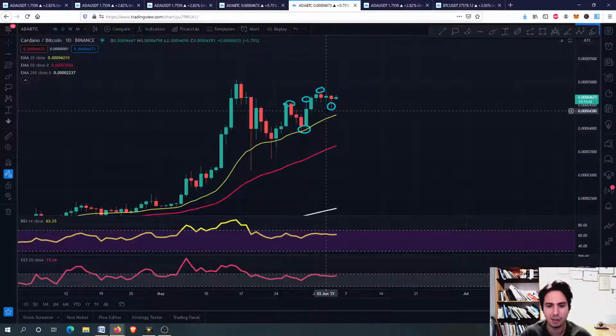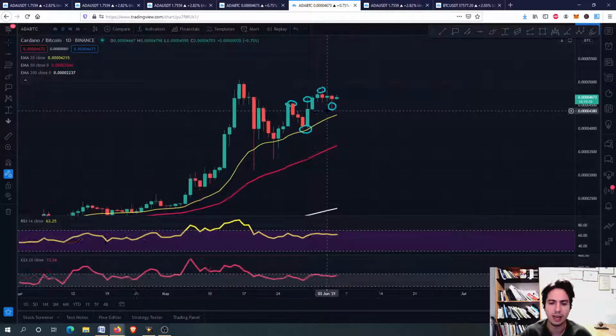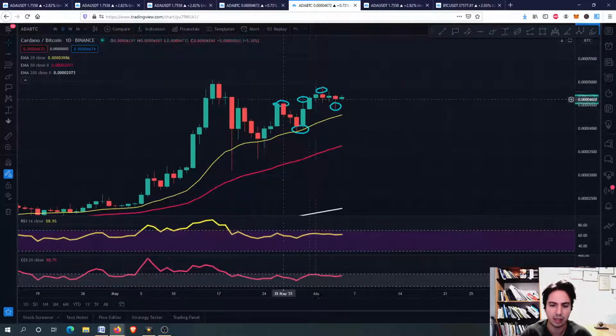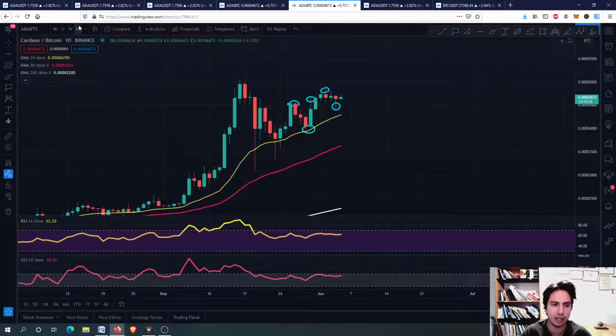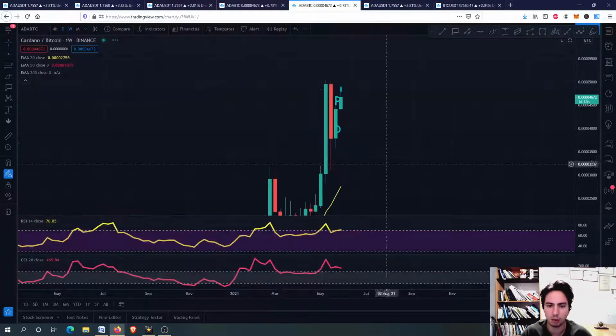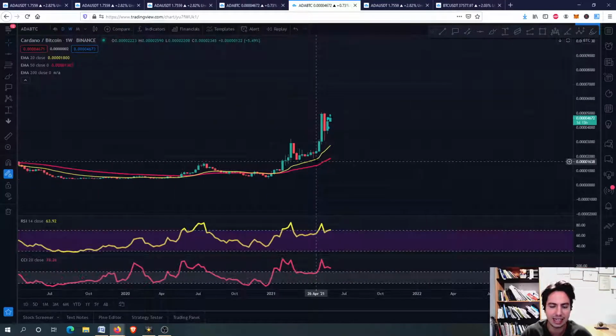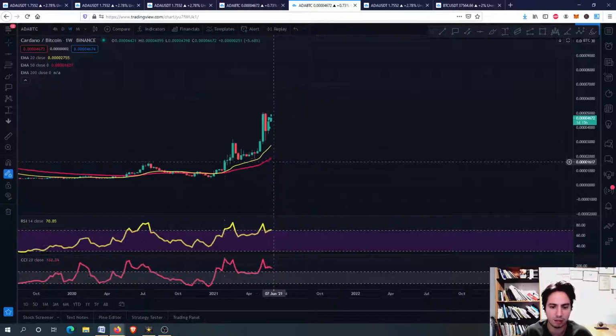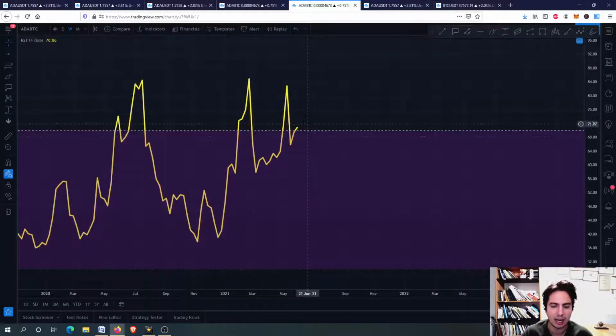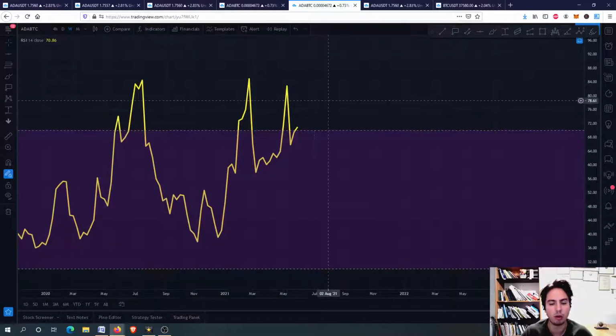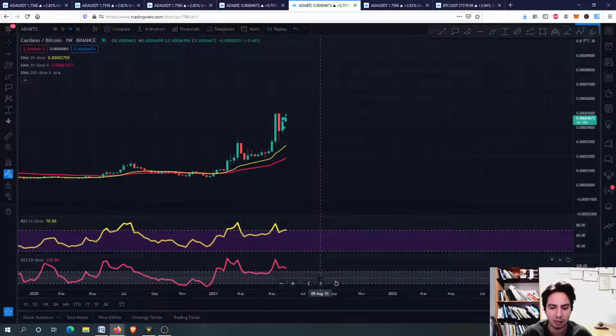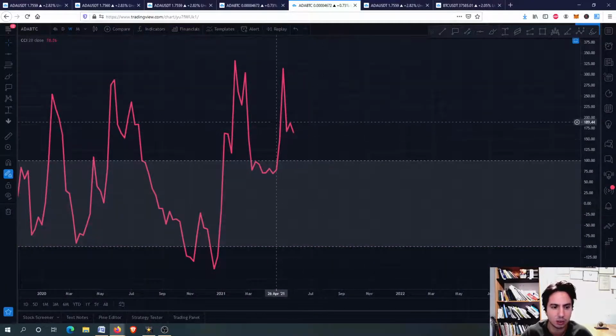For the daily frame, as you can see here, we are actually looking pretty solid. Higher lows, higher highs, guys. Eventually, on the weekly frame, if you see, we have gone parabolic. I have told you this again, and ADA against Bitcoin is looking fantastic. For now, we are having a little bit of an overbought situation on the weekly frame. You can see the commodity channel index as well.